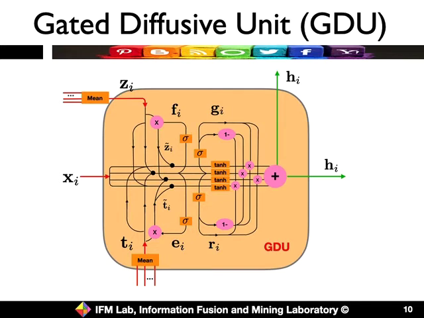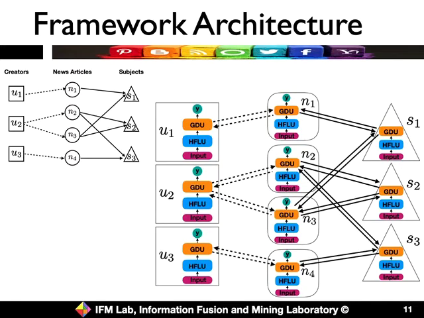Based on both the HFLU and the GDU, we can represent the final model of the framework as shown here. Given heterogeneous graph inputs, we define a model architecture with a very similar structure, as shown on the right-hand side. Based on the input, we use HFLU and GDU to do the feature extraction and information fusion, and finally the latent states are output as the labels, denoted Y in this plot.